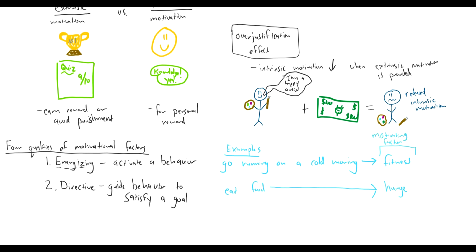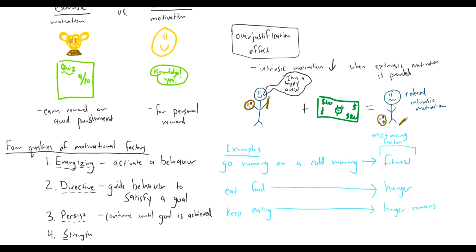A third quality of a motivational factor that we talk about is persistence. So the factor has to persist or continue until the goal is achieved. So with the example of eating, you will keep eating while the hunger remains. And so this motivational factor is persistent. And fourth, we talk about the strength of the motivational factor. This is how motivating the factor is. So we might see a kale salad might differ from a Hattie B's spicy chicken sandwich in the size of the reward. You might be more likely to eat a tasty fried chicken sandwich compared to a healthy salad.